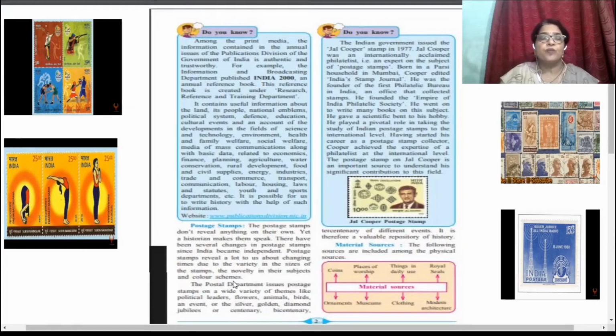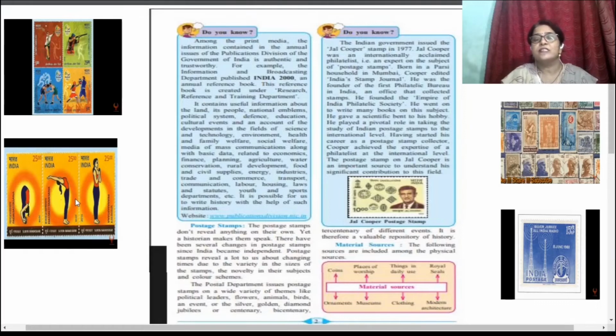So, for better understanding, I have added some postal stamps here. We can see the various types of stamps here. According to the event, the postal stamps are changed.